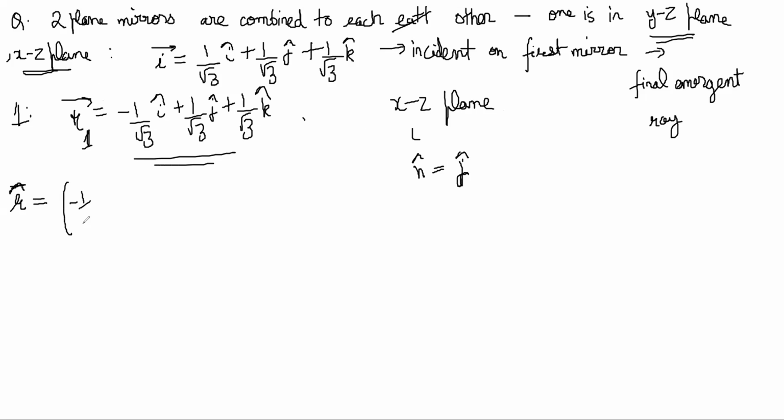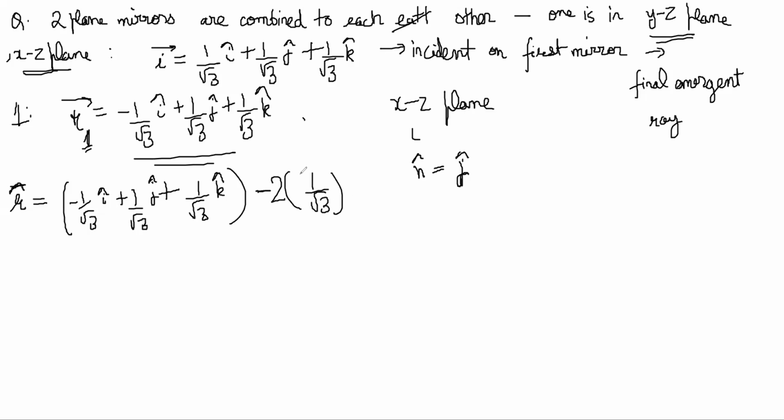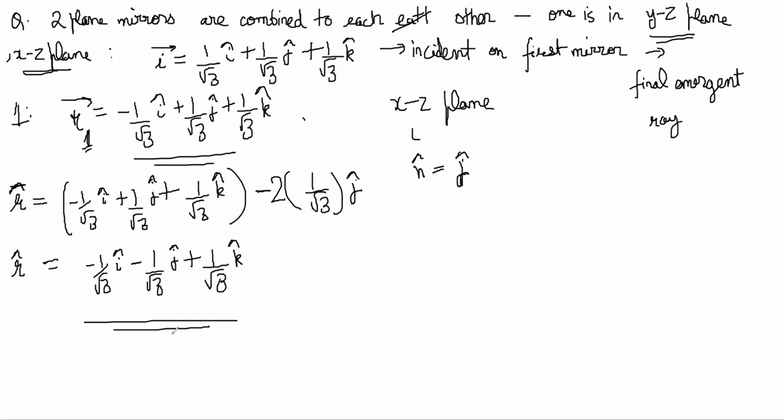So this is minus 1 by root 3 i plus 1 by root 3 j plus 1 by root 3 k, minus 2 times I dot n, where I dot n is 1 by root 3 in the n direction j, right? So that becomes minus 1 by root 3 i minus 1 by root 3 j plus 1 by root 3 k, right? This is the final ray direction, correct.